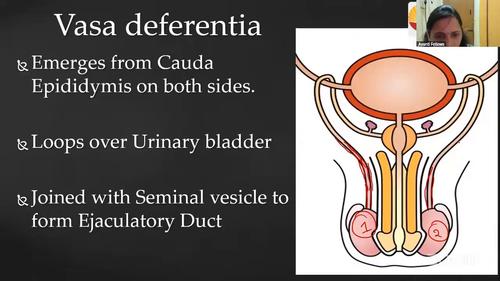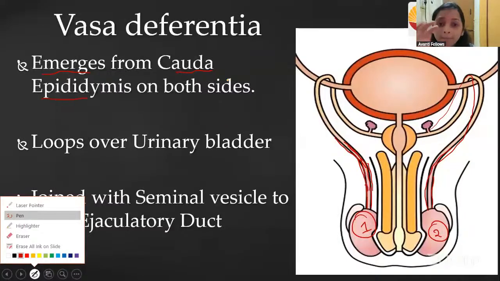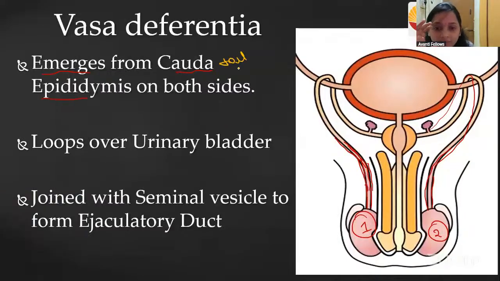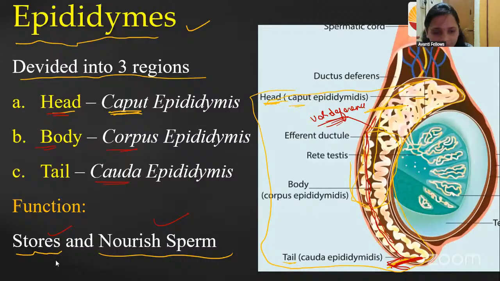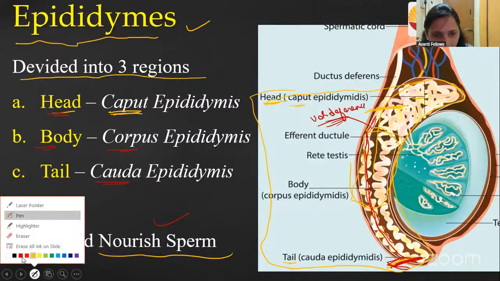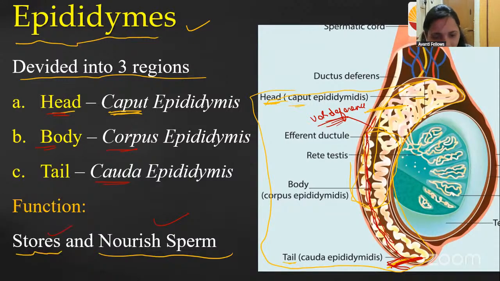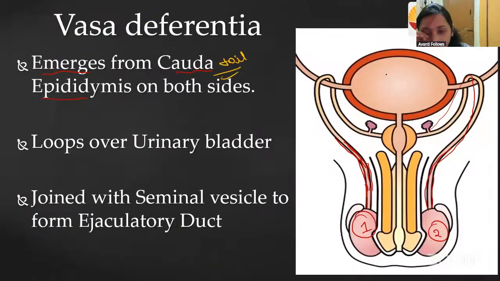And it is coiling. Here you can see it is coiling around. It emerges from the cauda epididymis. It is arising from the epididymis, but from the tail part of the epididymis. Here only I told, right? So what is this red color I told? The red color is starting the cauda epididymis. Cauda, that is tail, right? This is going to give rise to this vas deferens. See here, this is where the vas deferens starts. This is the emergence from the cauda epididymis.